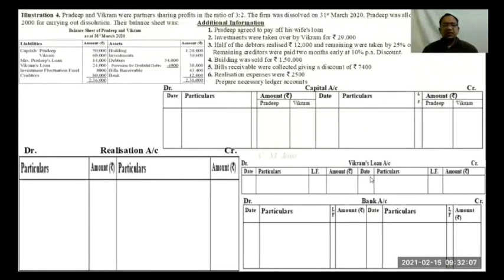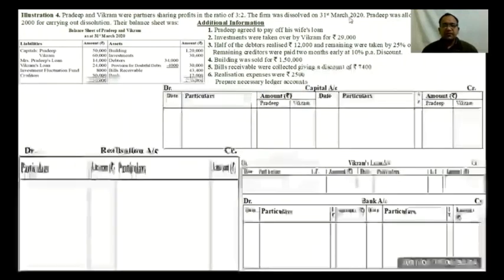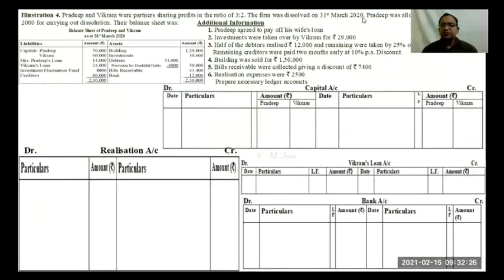Written the question, made the formats. Okay, let us begin now. Let's read the question. Pradeep and Vikram were partners sharing profits in the ratio of 3:2. The firm was dissolved on 31st March 2020. Pradeep was allowed a remuneration of rupees 2,000 for carrying out dissolution. What should be the journal entry for this?